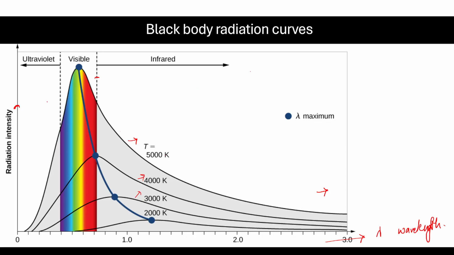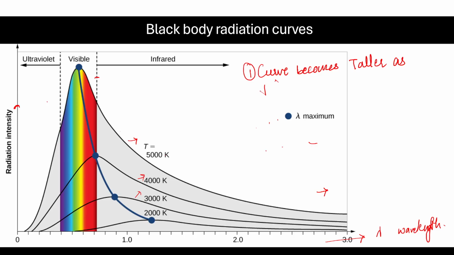One inference is very clear. As the temperature decreases, the curve flattens out. It's not tall. The curve becomes taller as temperature increases.